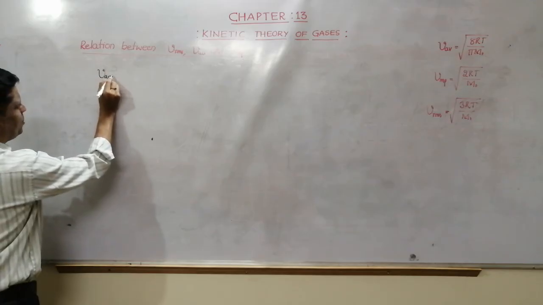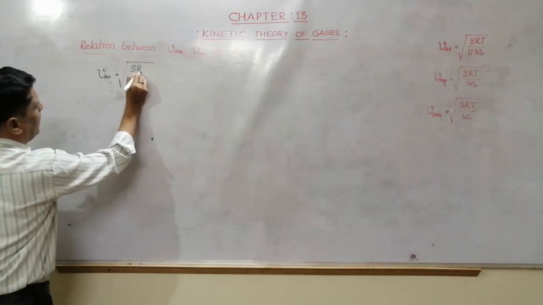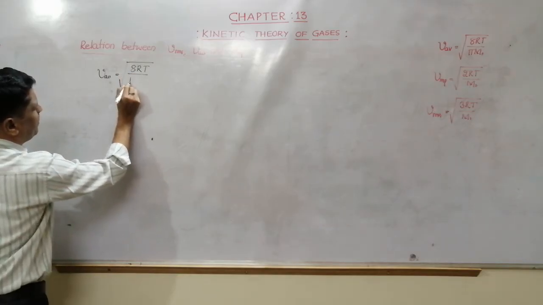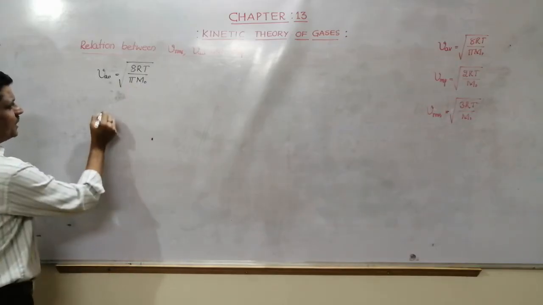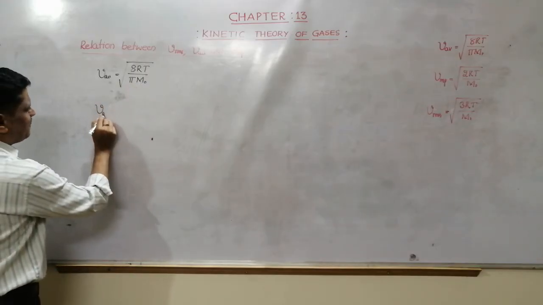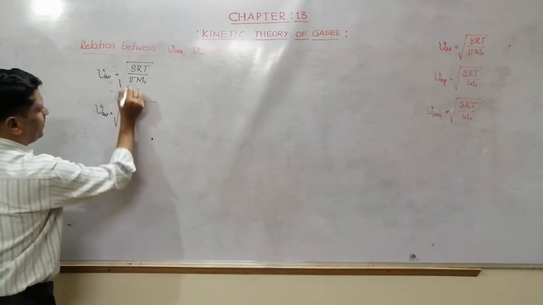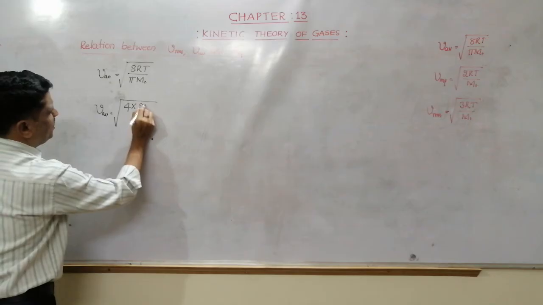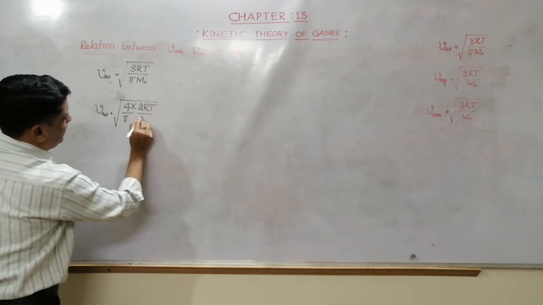V average is equal to under root of 8RT divided by pi m naught. Now I will expand it as 4 into 2RT, here it is pi, here m naught.